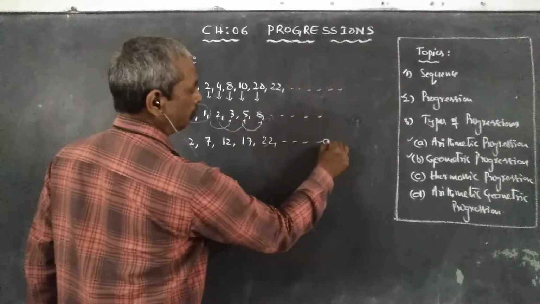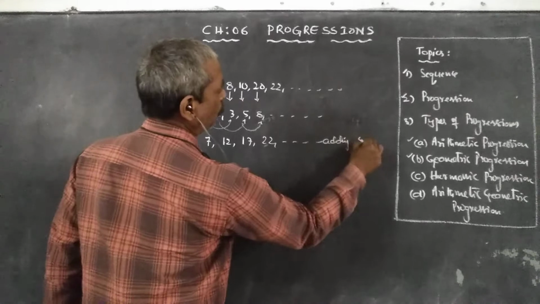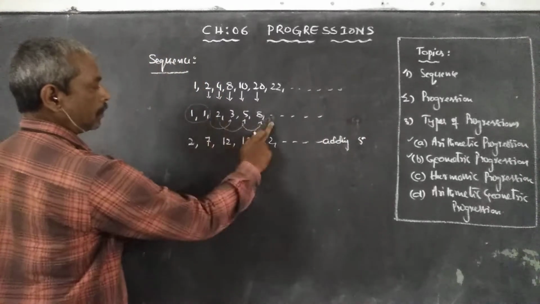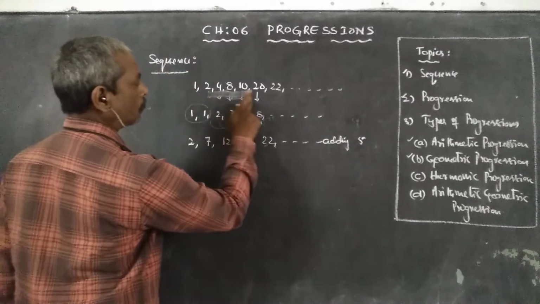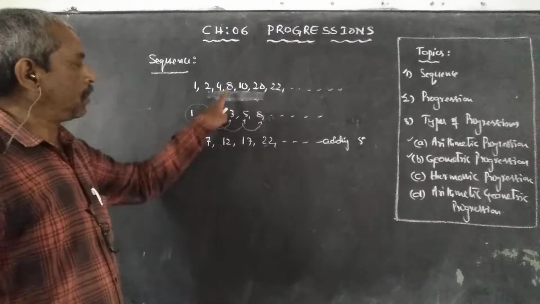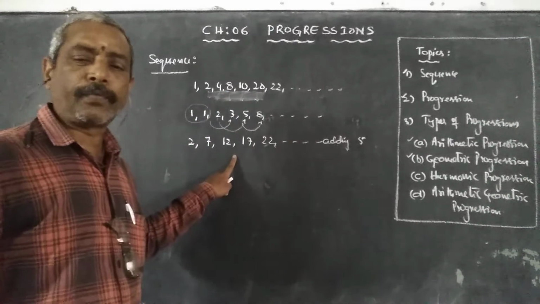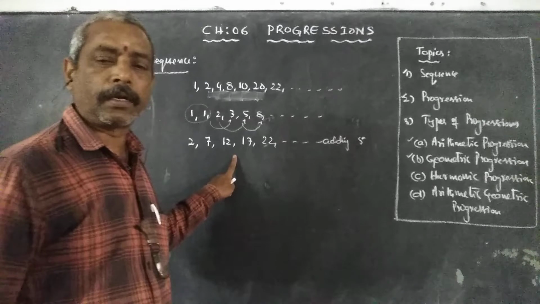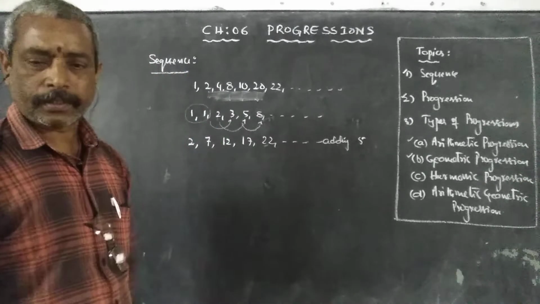So in this sequence we are adding 5. So a list of numbers which follow a definite rule, such kinds of numbers are called sequences.